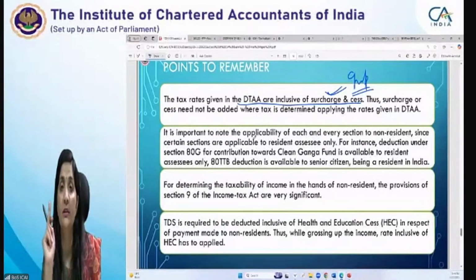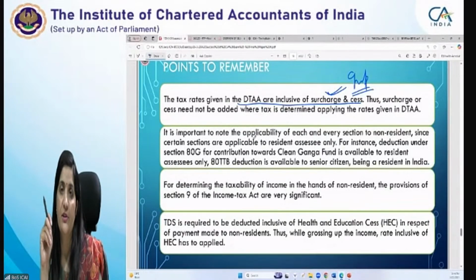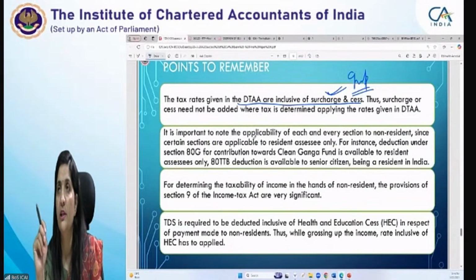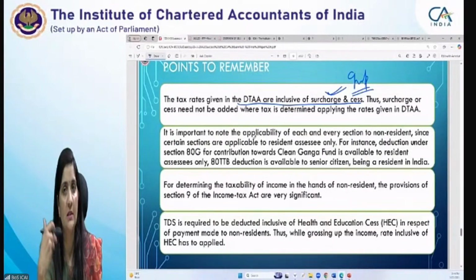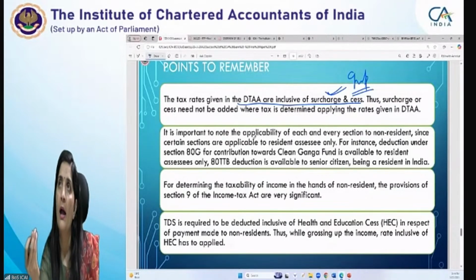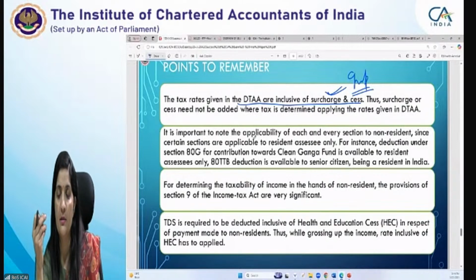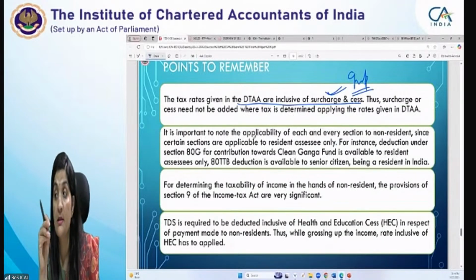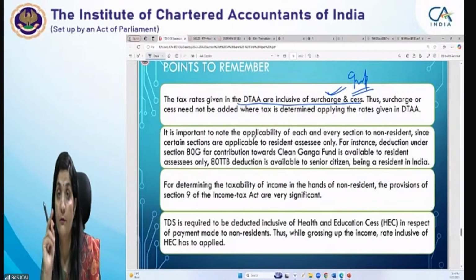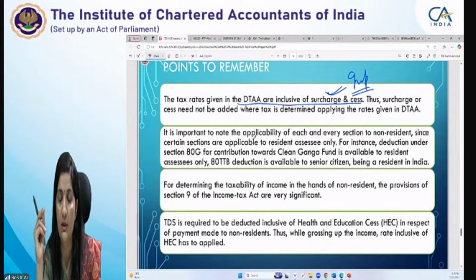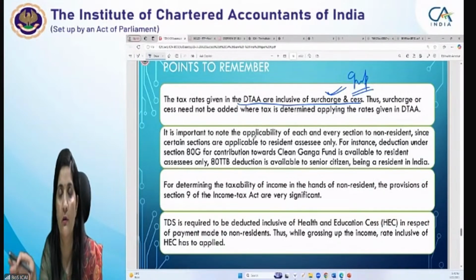For example, 80TTB. Suppose you get a double taxation relief question. In it, the age of the person is given as 62, and he is having some interest income on fixed deposits also. Now the person is not paying tax as per 115BAC. Read the question carefully to see whether the tax is being paid under 115BAC or the person has opted out of 115BAC.